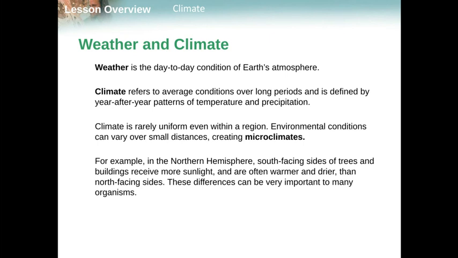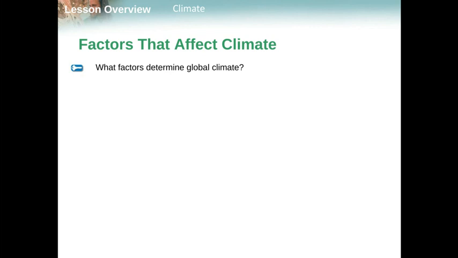Now, climate is very rarely uniform within a region. Okay, so typically we will find microclimates. These are changing or varying environmental conditions over very small distances. So let's talk about what affects climate.